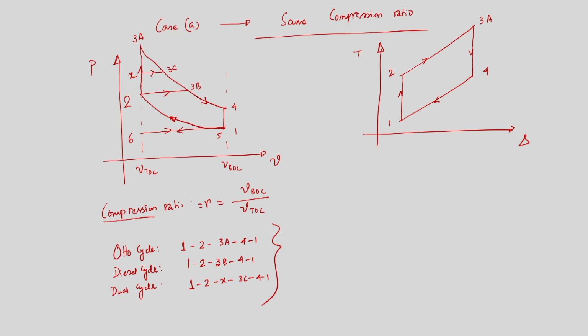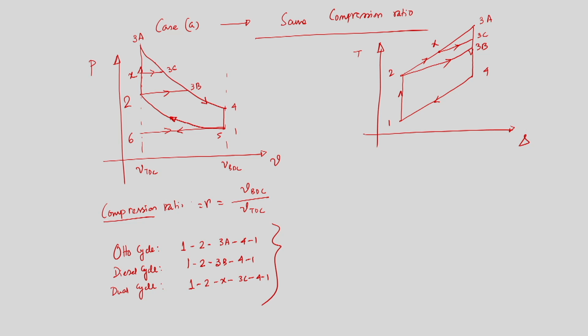Now 2 X, so this is X, then 3C, and then this is 3B. So 1 2 3B 4, because the temperature at point 3B should be less than the temperature at point 3C. This is the point from where we can draw the corresponding TS diagram. So we have drawn it. Now, we have discussed that the area under the process line in the TS diagram gives the heat transfer.